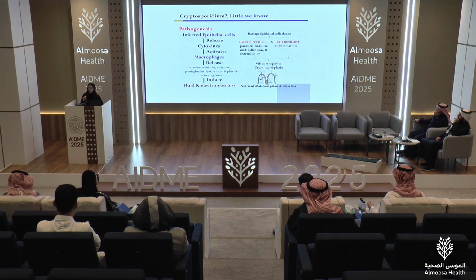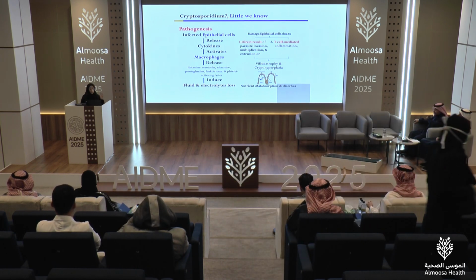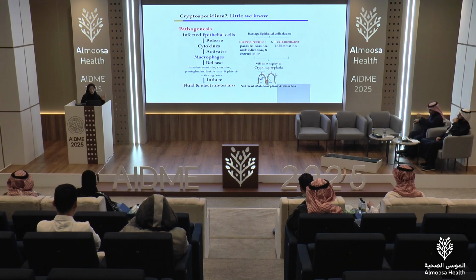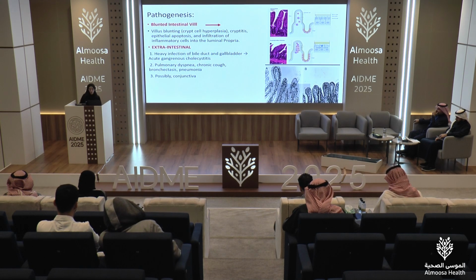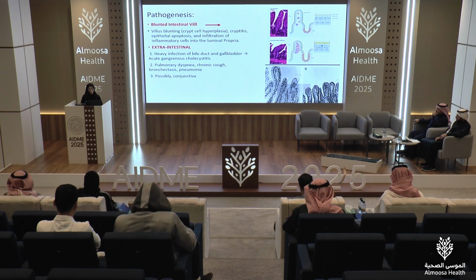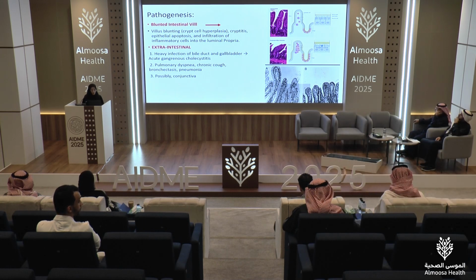So what about the pathogenesis of Cryptosporidium? Cryptosporidium does not release any toxin. It causes direct damage through mechanical damage, invasion, and replication inside the small intestine, and by releasing cytokines and activating macrophages, causing villus atrophy and crypt hyperplasia. That leads to nutrient malabsorption and diarrhea. In these pictures, A is a healthy intestine, while in B you can see villus atrophy, cryptitis, and crypt hyperplasia, which lead to malabsorption.